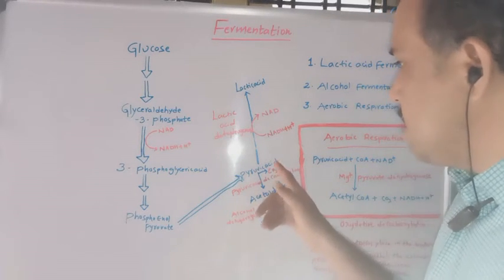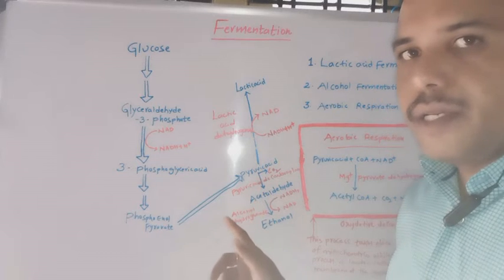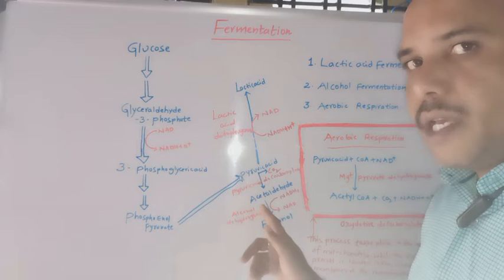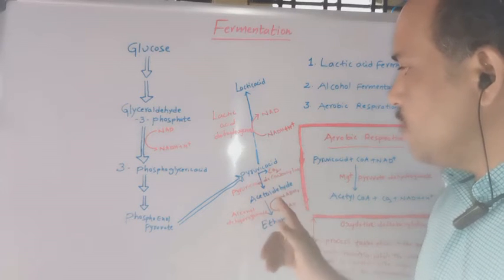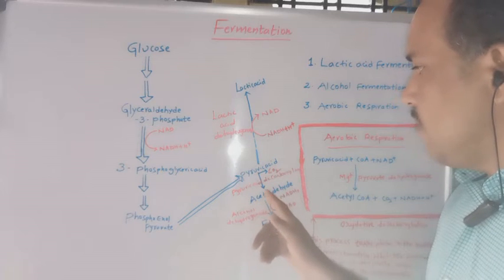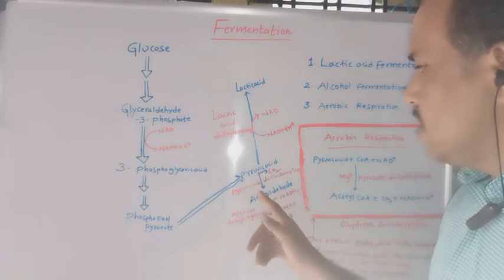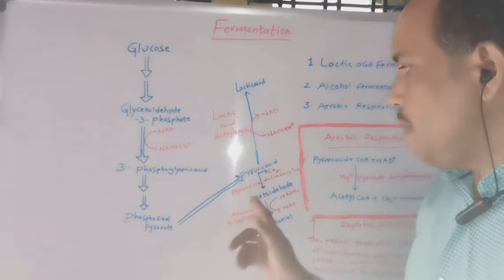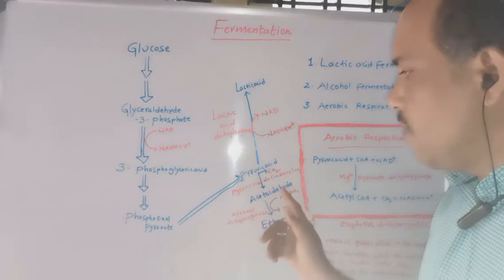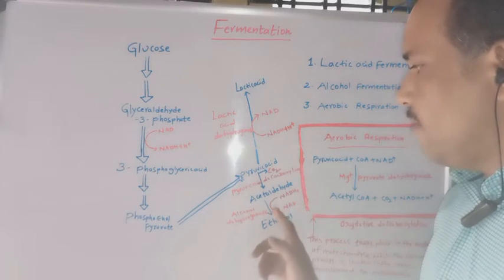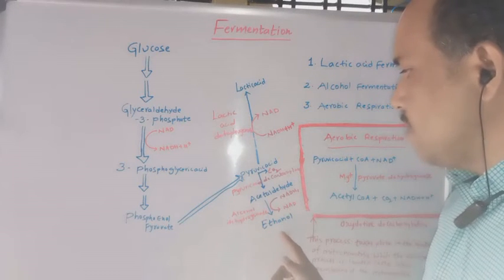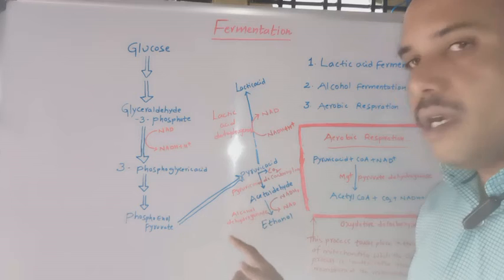Whereas in alcohol fermentation in lower organisms like unicellular eukaryotes such as yeast cells, we can observe the following. Pyruvic acid is converted into acetaldehyde by the enzyme pyruvate decarboxylase, meaning carbon dioxide is removed and acetaldehyde is formed. Afterwards, the formed acetaldehyde is converted into ethanol by the enzyme alcohol dehydrogenase.